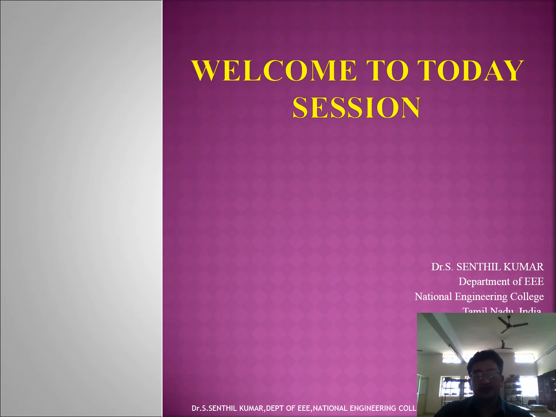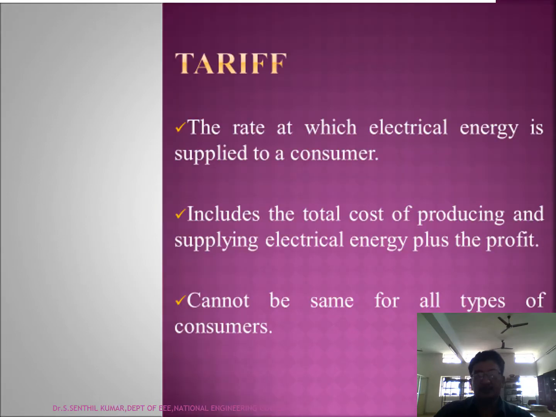Welcome to today's session. In this session we are going to see about the topic tariff. What is tariff? How can we calculate it, and what are all the types of tariff? In this session we are going to see. What does tariff mean? The rate at which the electrical energy is supplied to a consumer.